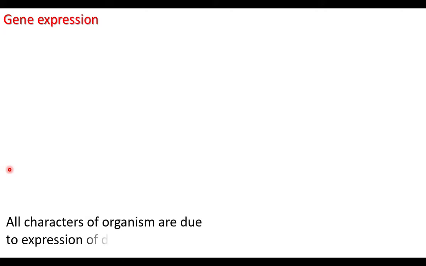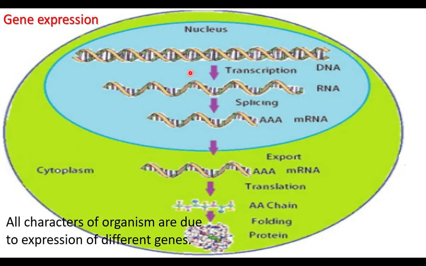We have already discussed gene expression. When a gene is expressed, its protein product will be obtained. All characters of an organism are due to expression of different genes. Gene expression takes place by means of transcription and translation. What is transcription? One of the strands of DNA is copied into mRNA, which takes place inside the nucleus.